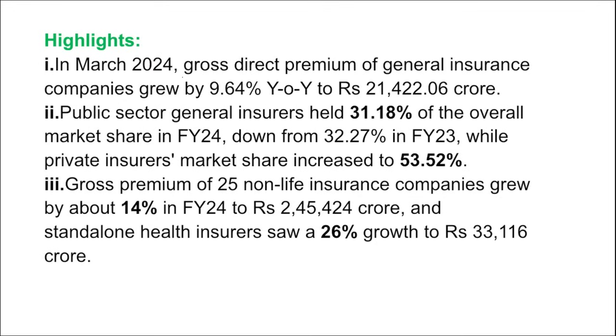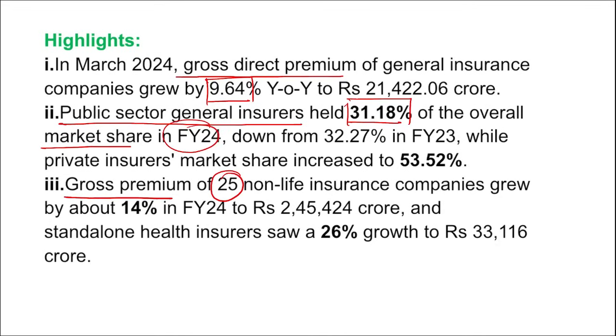If we look at some of the highlights, the gross direct premium of general insurance companies grew by 9.64%. Public sector general insurance held 31.18% of the overall market share in fiscal year 24, and the gross premium of 25 non-life insurance companies grew by 14%. Correct? And the standalone health insurers saw a 26% growth.